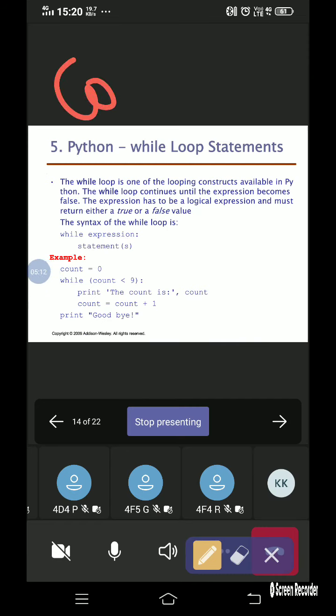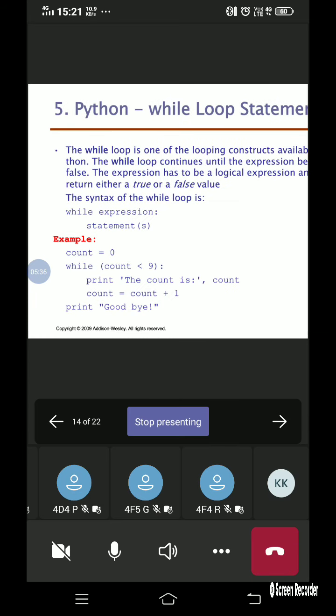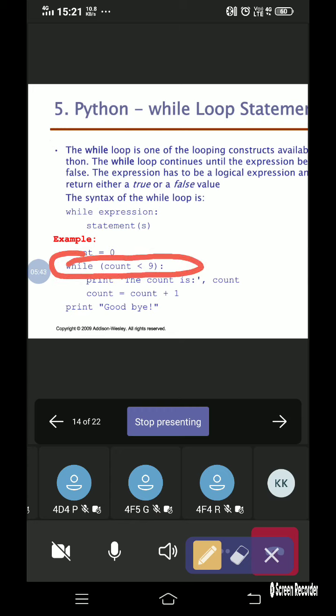So when the count value is equal to 9, then the program is going to be terminated. It means that the control comes out of the while loop. As long as the count value is less than 9, because here we have specified the condition. You can clearly notice in this particular example that we have specified the condition that the count value must be less than 9.